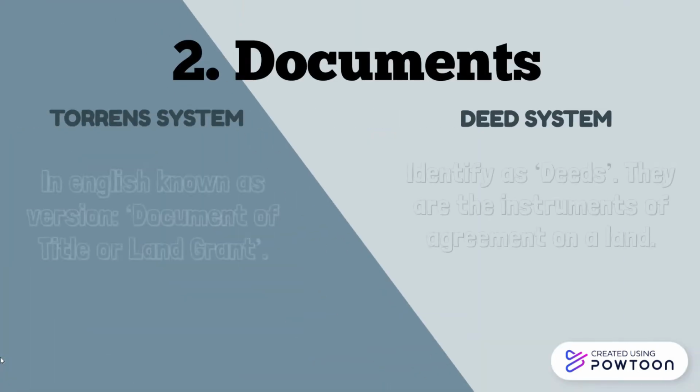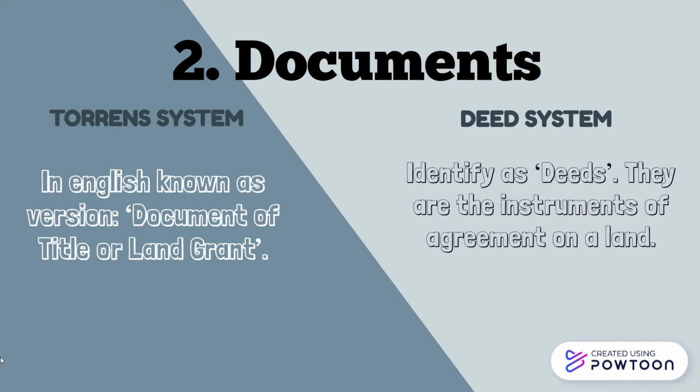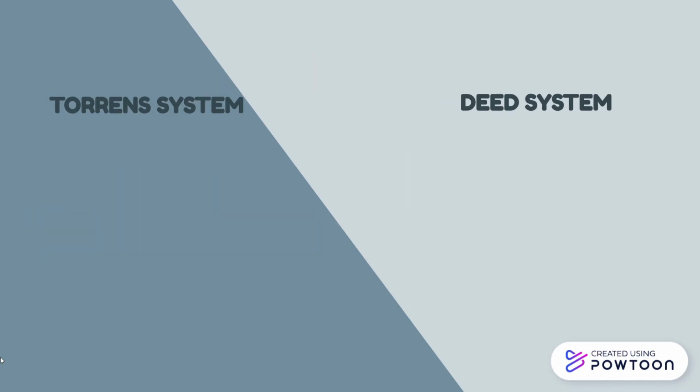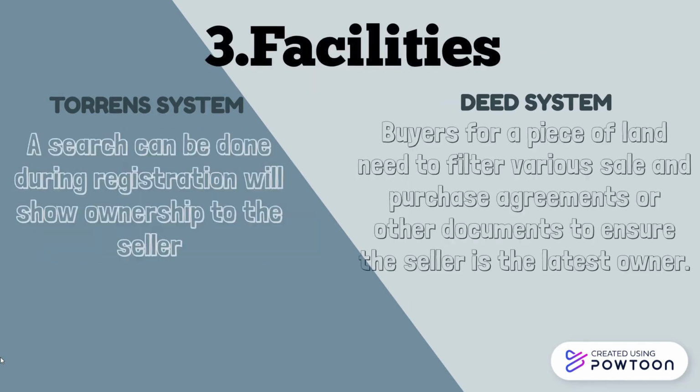Second, document. The Torrens system, in English we call it a document of title or land grant, while in the deed system it is identified as a deed. They are the instruments of agreement on a land. Third, facilities. In the Torrens system, a search can be done during registration while showing ownership to the seller, while for the deed system, a buyer of a piece of land needs to filter various sale and purchase agreements or other documents to ensure the seller is the latest owner.